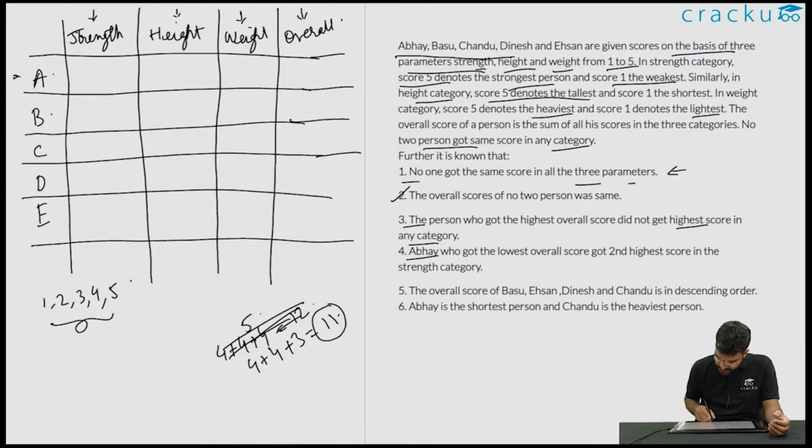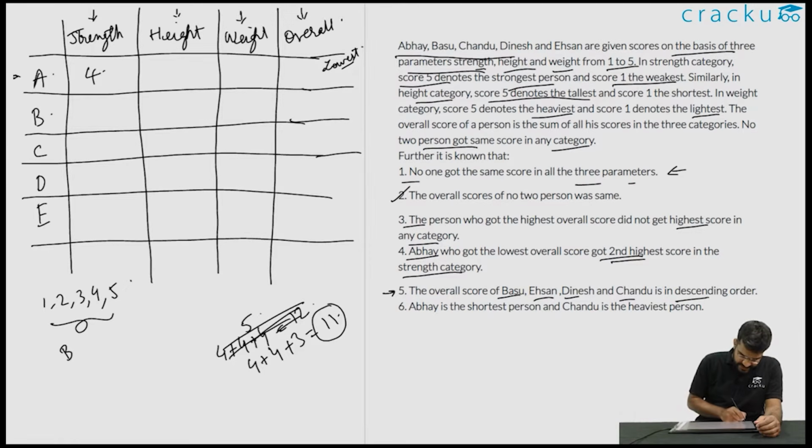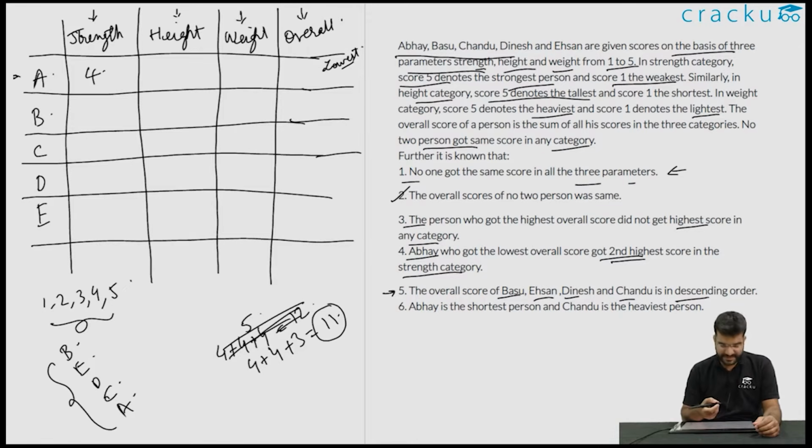Abhay, who got the lowest score, got the second highest score in the strength category. So Abhay got the lowest overall score. And he got 4 in the strength category because he got the second highest score. The highest is 5 and the second highest is 4. The overall scores of Basu, Ehsan, Dinesh and Chandu are in descending order. So B, E, D and C are in descending order. Because we know A got the least, the order will be B, E, D followed by C and A.